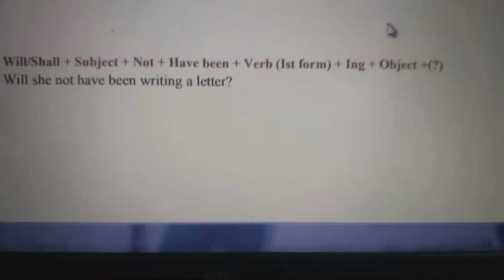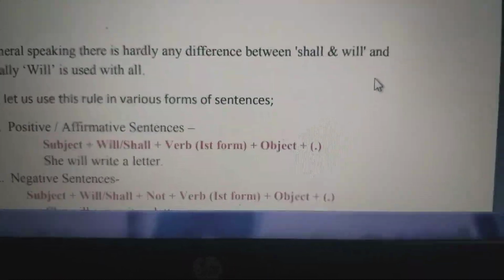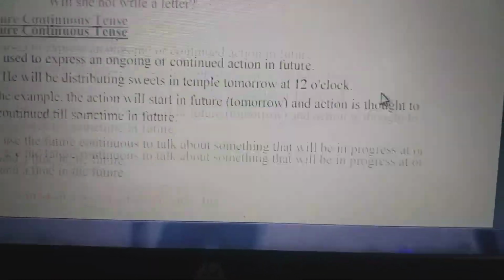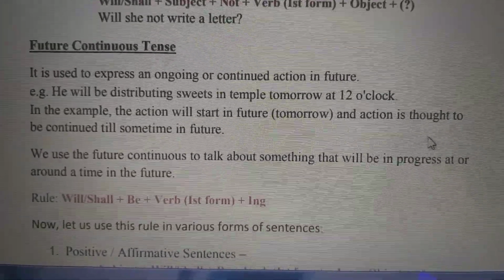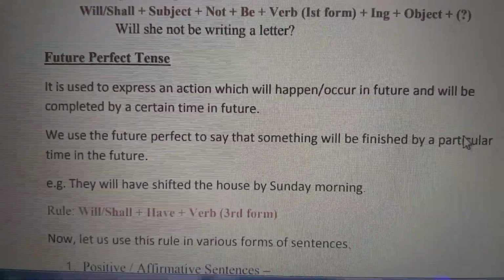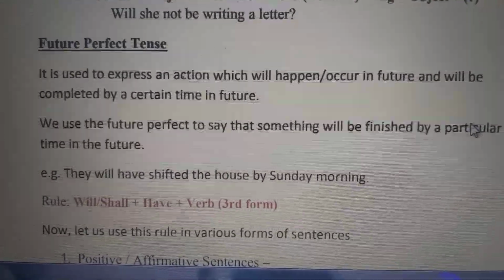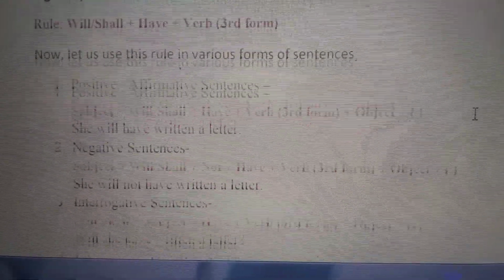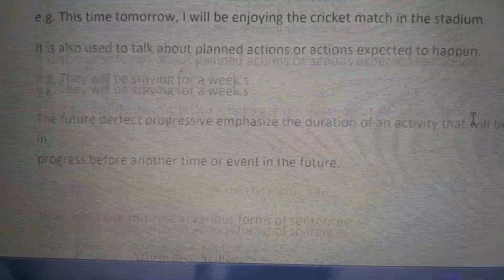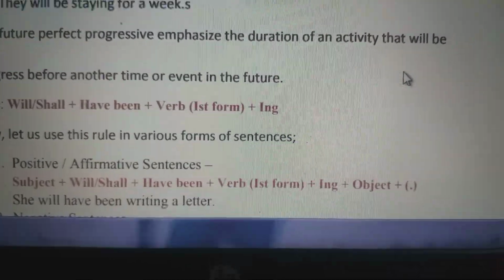In this way the four forms of the future tense are formed. In the first only will and shall is used, and in the continuous will, shall plus ing. Then in perfect what we use is have plus verb, that is the third form of verb, will, shall plus verb. And in the last one it is will, shall plus have been and ing.